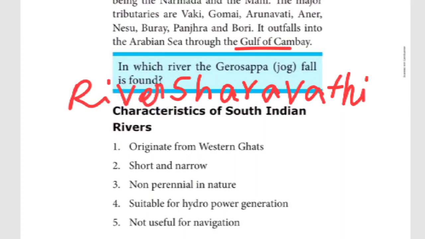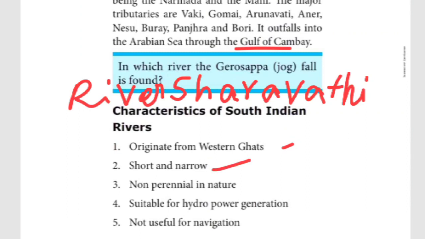The next one, what are the characteristics of the South Indian rivers, the peninsular rivers? You know very well. They originate from the Western Ghats. They are short and narrow, because they depend upon the rainfall.